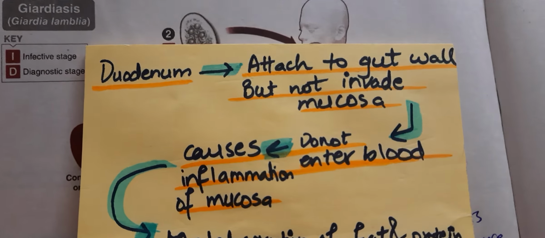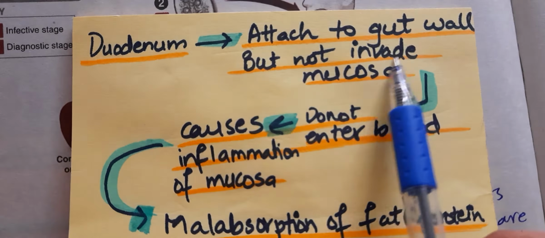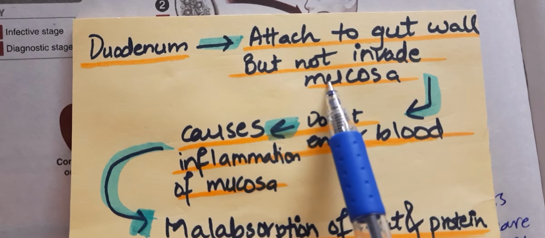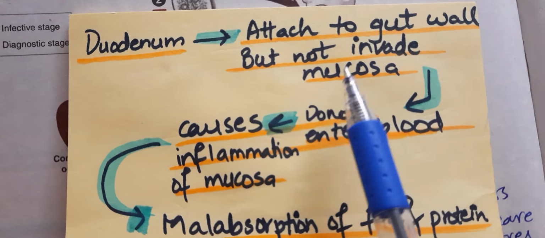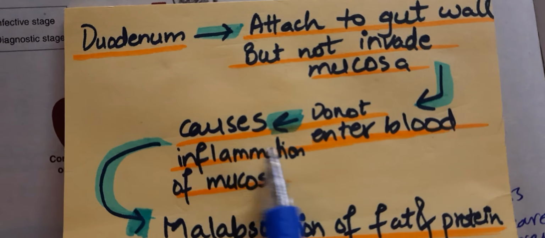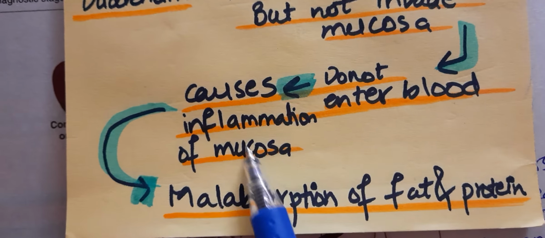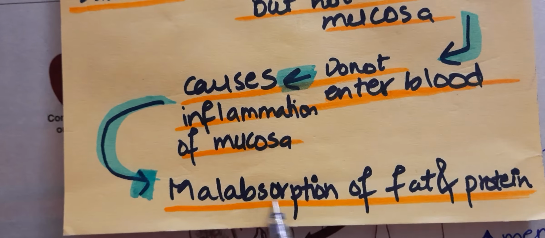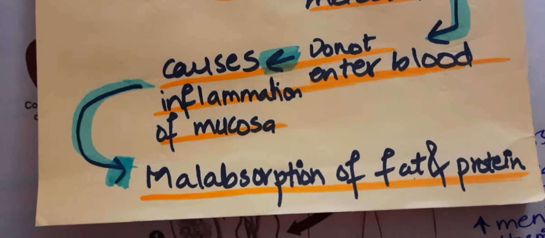is that the cysts enter the duodenum, and in the duodenum they attach to the gut wall, but they do not invade the mucosa. In the previous Entamoeba histolytica, we have seen that Entamoeba histolytica invades the mucosa, but Giardia does not invade the mucosa. It does not enter the blood, but it causes inflammation of the mucosa, and hence it will cause malabsorption of fat and protein. Fat and protein will be less absorbed or will not be absorbed at all.